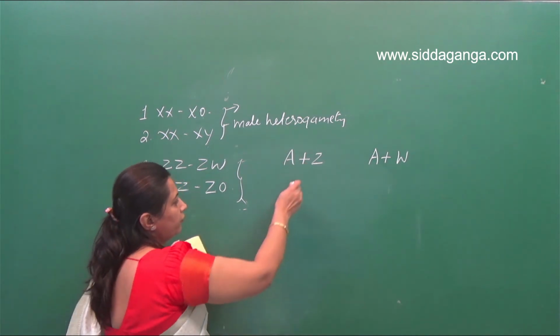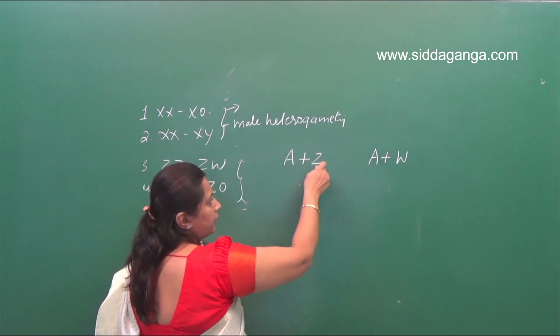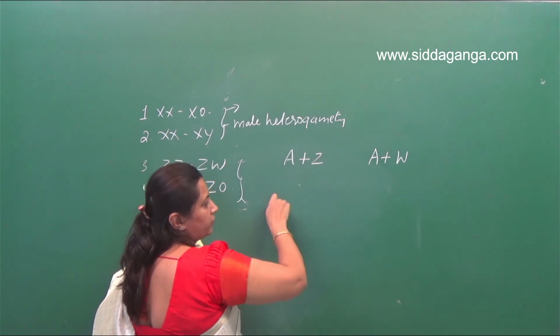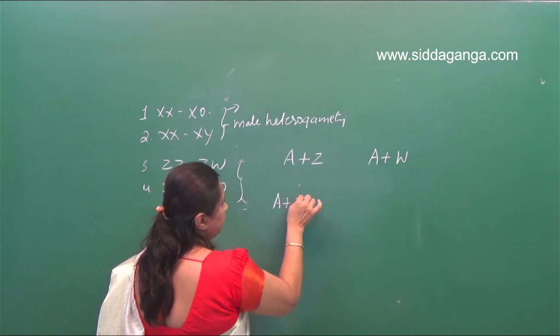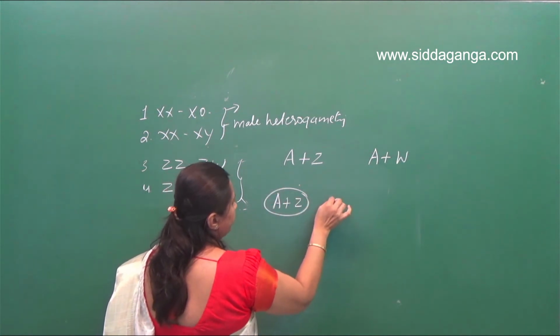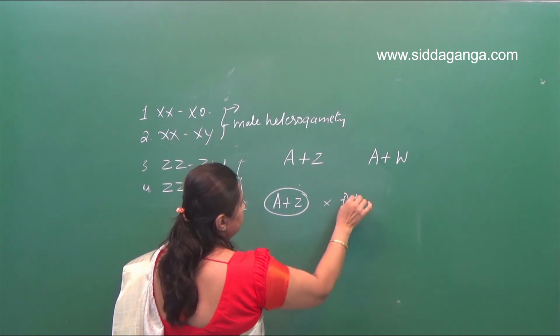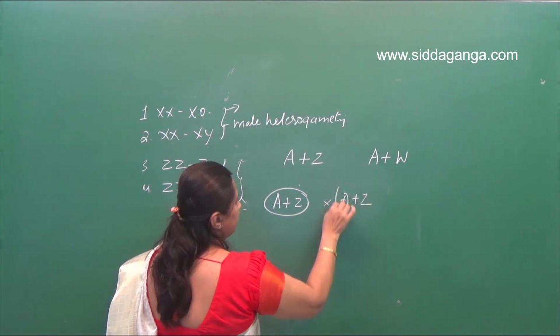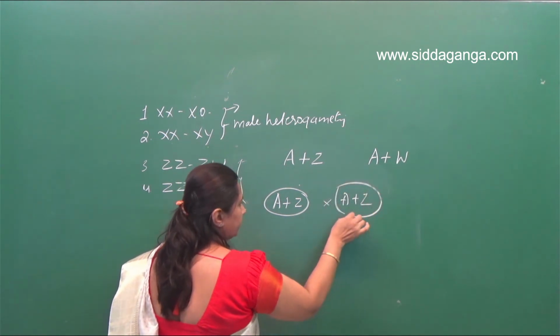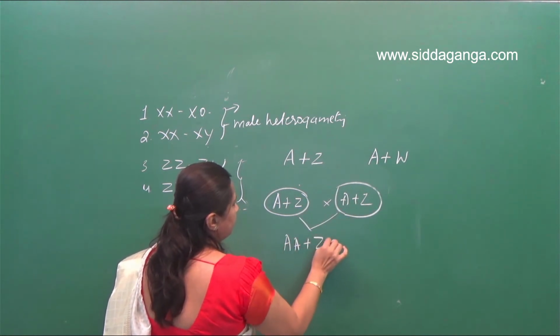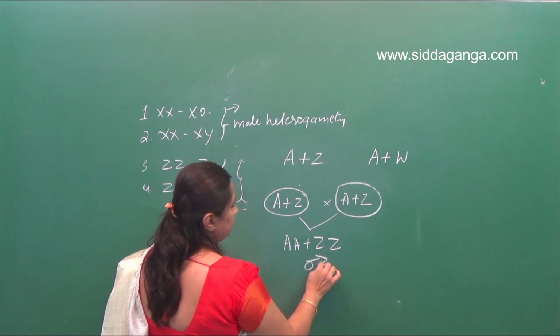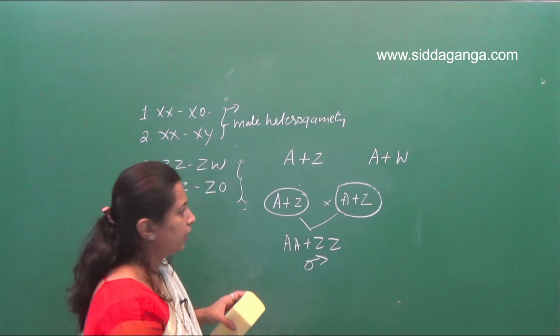Suppose this Z chromosome containing egg is fertilized by the sperm, so A plus Z. If the Z containing ovum or egg is fertilized by the sperm, this will result in autosomes plus ZZ. So that results in the male offspring, male progeny.